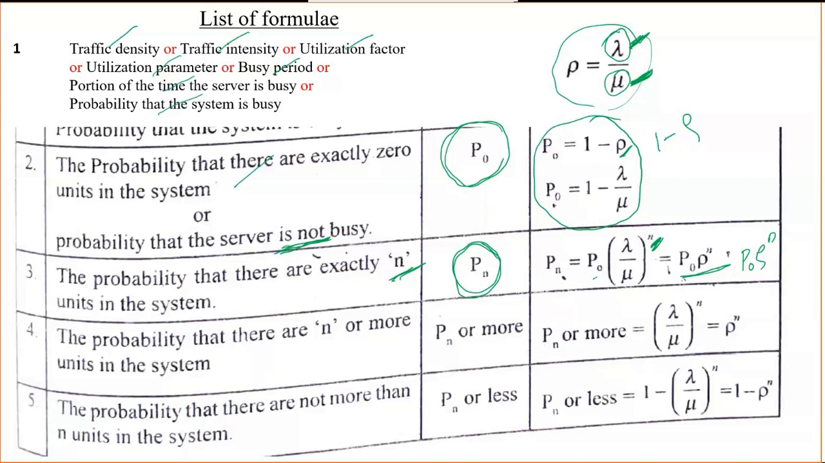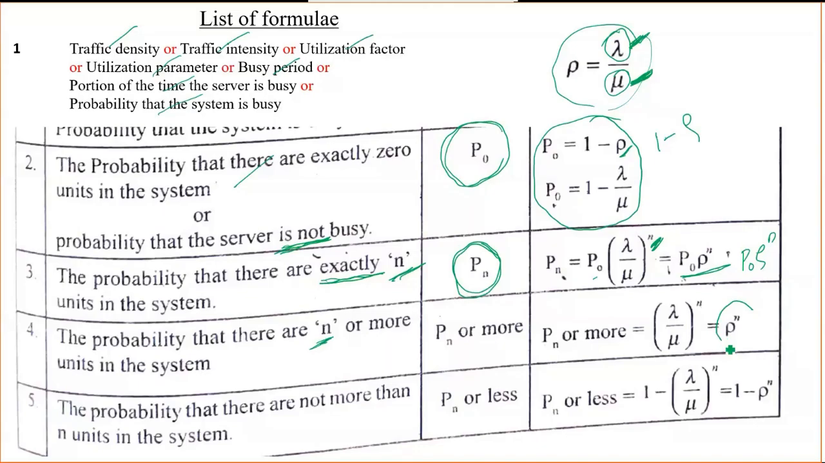The fourth one is the probability that there are n or more units in the system. The third one was exactly n. If they ask for exactly n, then you need to use the third formula. If they ask for n or more units in the system, then we need to use rho raised to n. This rho is again lambda divided by mu, and n you can assume if they haven't given it.